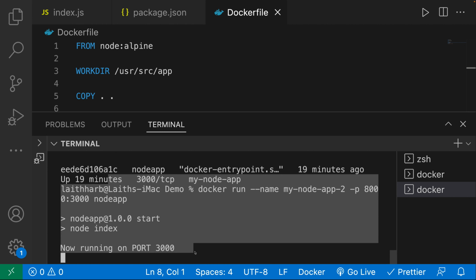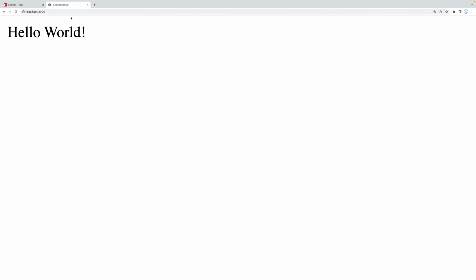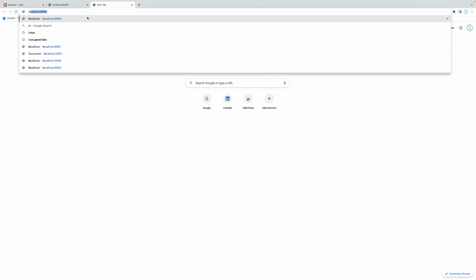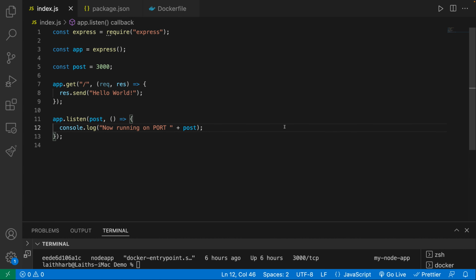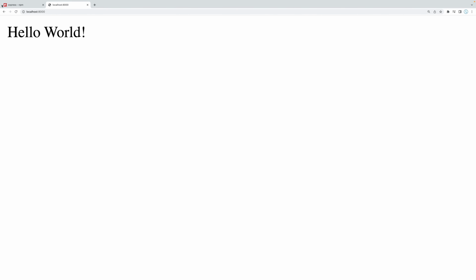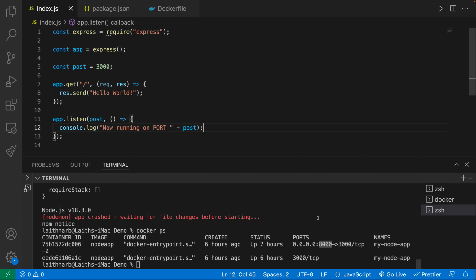You can see now it is running on port 3000 inside of the container, of course. And if I were to go to, let's say, localhost 8000, there we go. We see that my app is up and running. How cool is that? Now that we got our application up and running on localhost 8000, as you can see here, our container is running and we have the port mapping correctly.